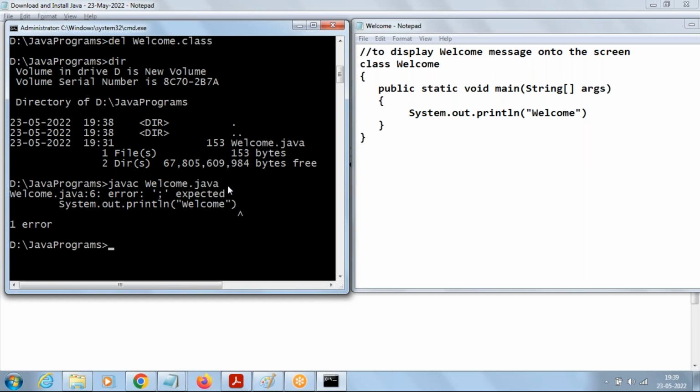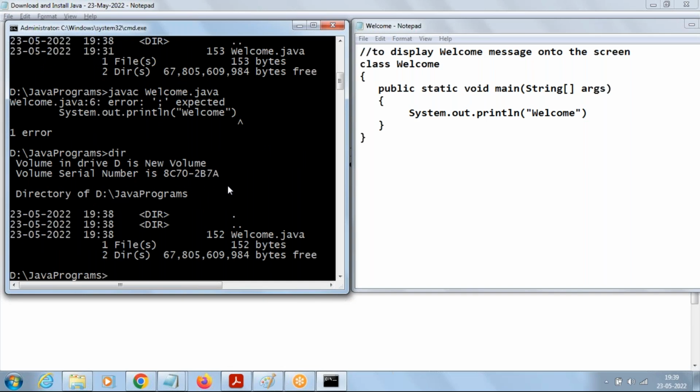If there are errors, it displays them and won't generate the .class file. If there are no errors, it converts your source code into bytecode, the .class file. That's the meaning of compilation.